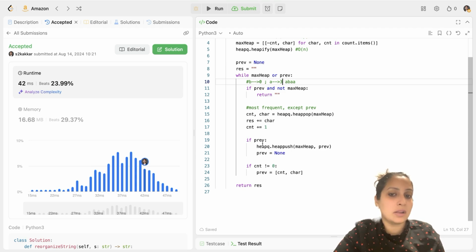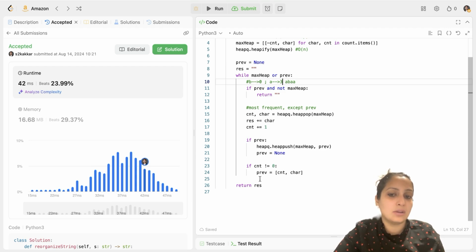In case it is not null, you first push that value from previous to the heap. That's what I have done here. And then you reset your previous to none. Once you have reset your previous to none, you check if your count is not 0, that is, your count is still less than 0, still negative. That means you still have that character and count.